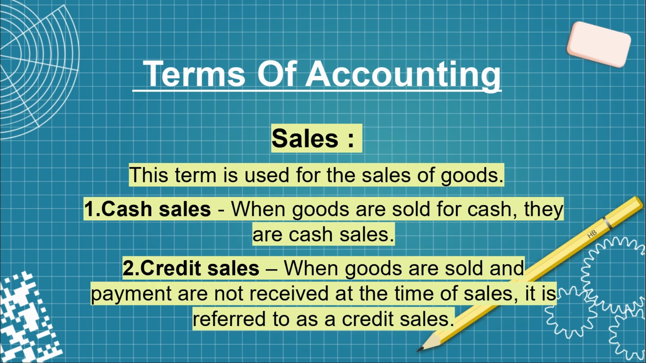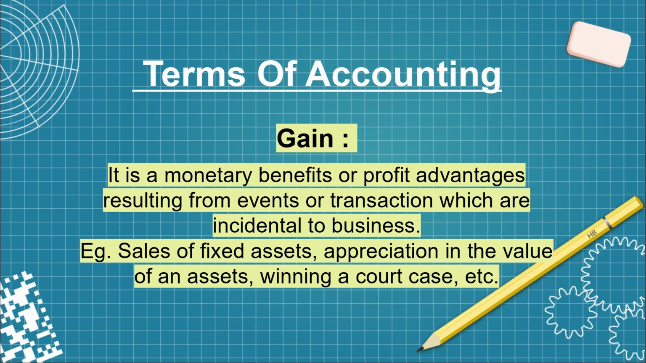Next we have sales. So sales, this term is used for the sales of goods. And under sales we have two types of sales. The first one is cash sales and the second one is credit sales. Cash sales means when goods are sold for cash. And when the goods are sold and payments are not received at the time of sale, it is referred to as credit sales. And next we have gain. So it is a monetary benefit or profit advantage resulting from events or transactions which are incidental to business. So examples of gains are sales of fixed assets, appreciation in the value of an asset, winning a court case. All these things are examples of gain.